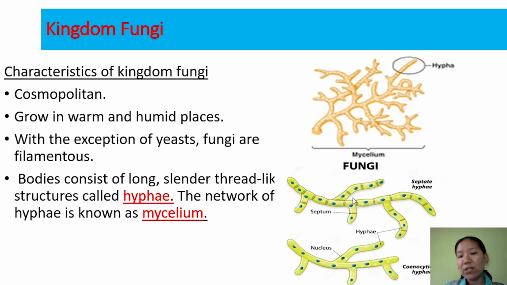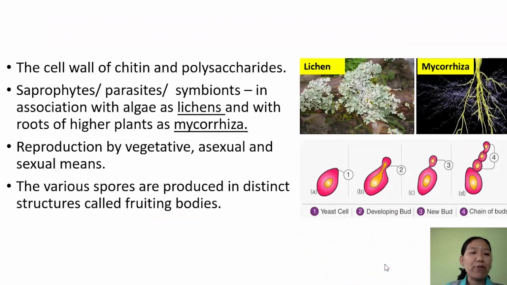The hyphae having such septa or cross walls are called septate hyphae, and those hyphae which do not have cross walls lead to the formation of a multinucleate condition called coenocytic hyphae. They are aseptate hyphae or coenocytic hyphae. The walls of these fungal cells are composed of chitin and polysaccharides.